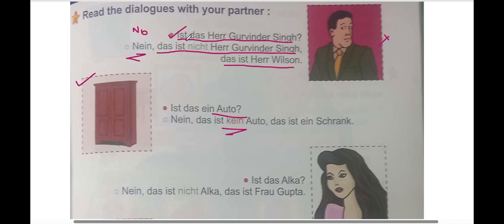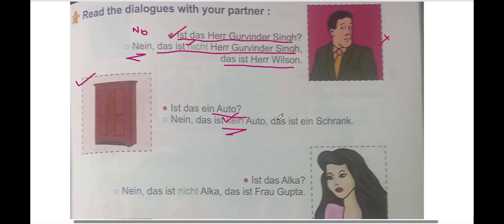So why are we using nicht over here and why are we using kein over here? Both mean not, but we use kein or keine for Sachen, which is things, and we use nicht for people or persons.